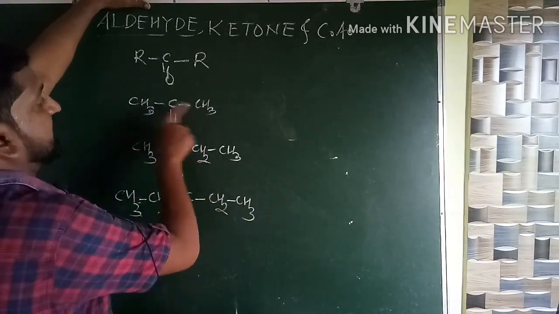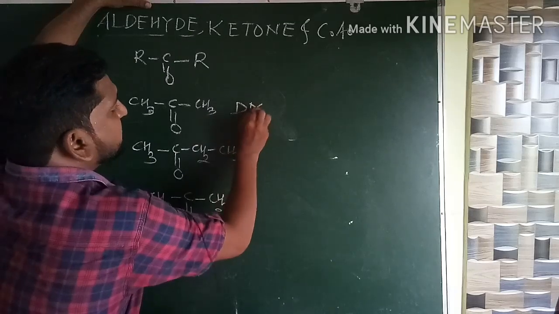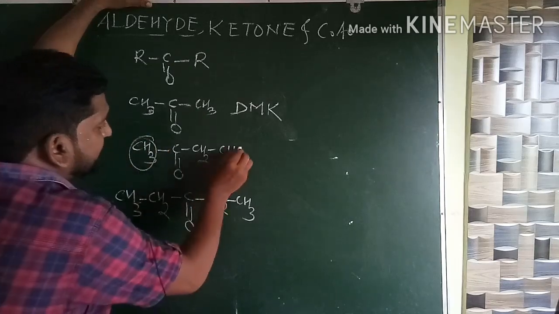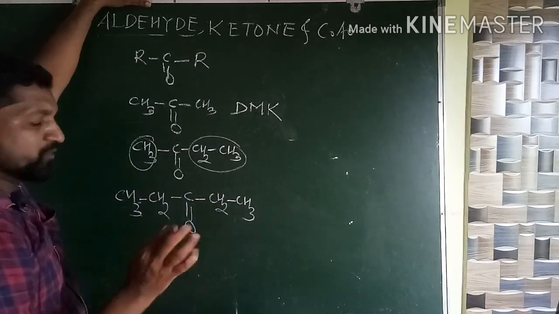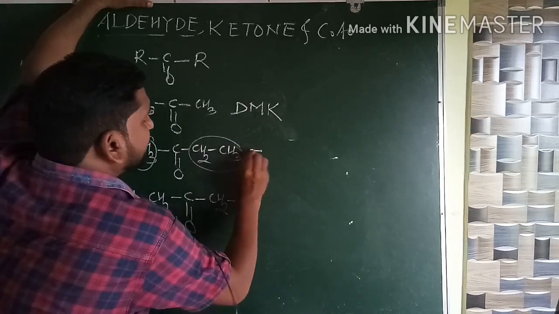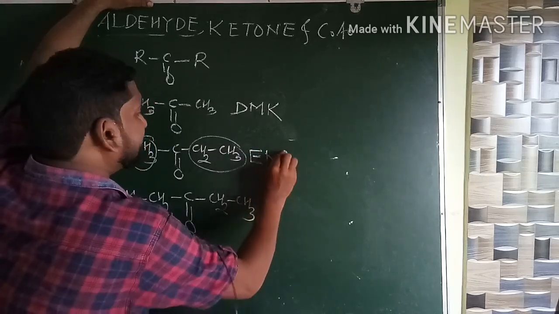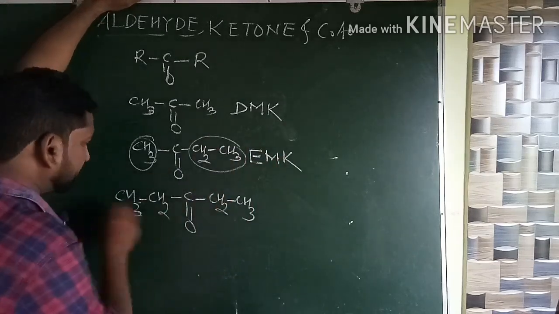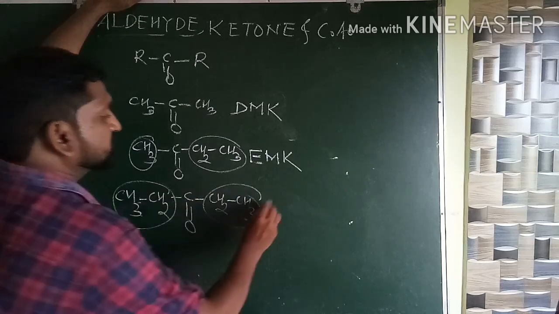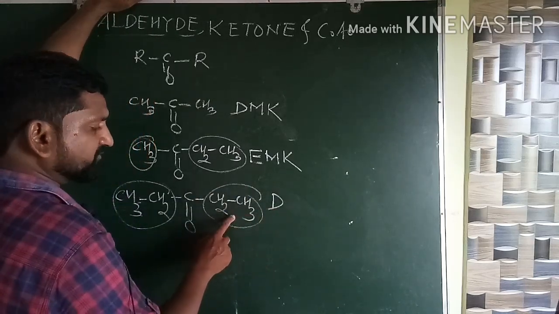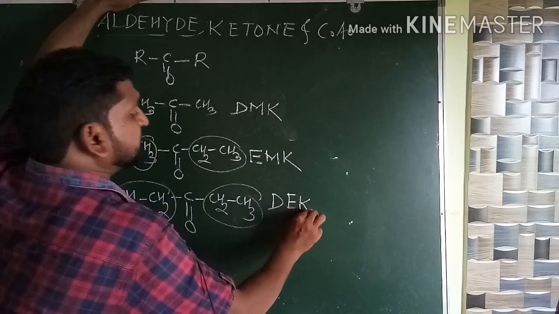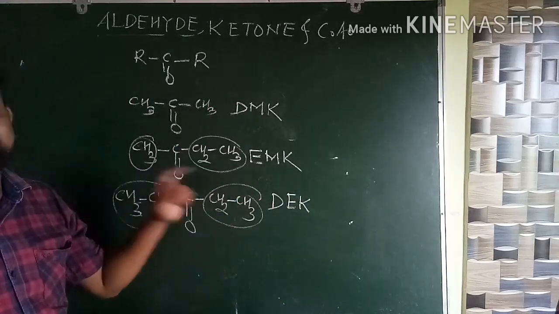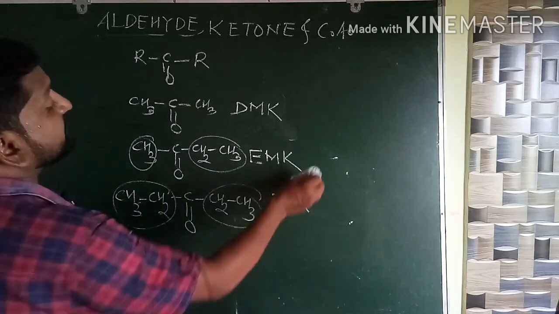Remember ether. Dimethyl ketone. Now here it is the methyl group, here it is the ethyl group. So alphabetically we have to write: ethyl methyl ketone. Common name, ethyl methyl ketone. Now here again a symmetrical ketone. It will become di, what is the group? Ethyl. Diethyl ketone. So writing a common name of ketone is very easy, like this. After that we will write the IUPAC name.